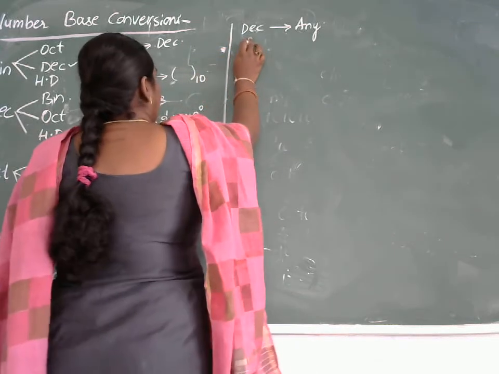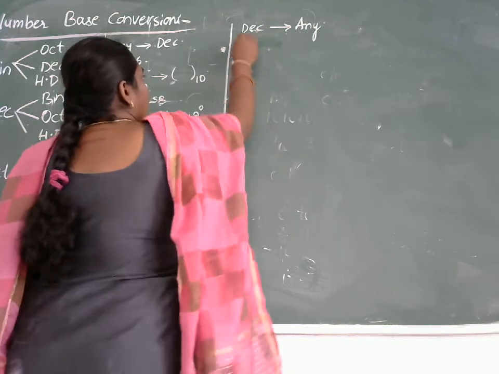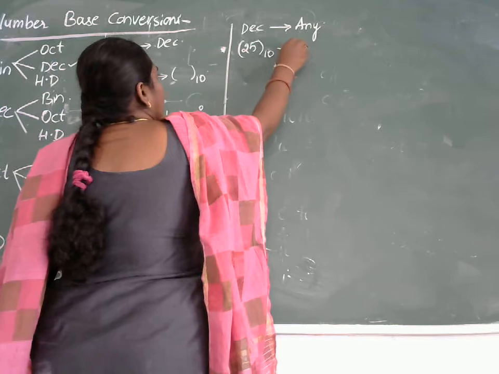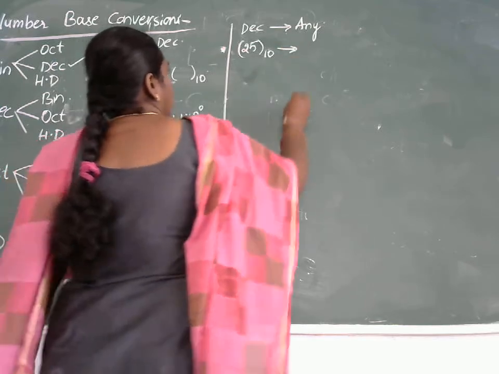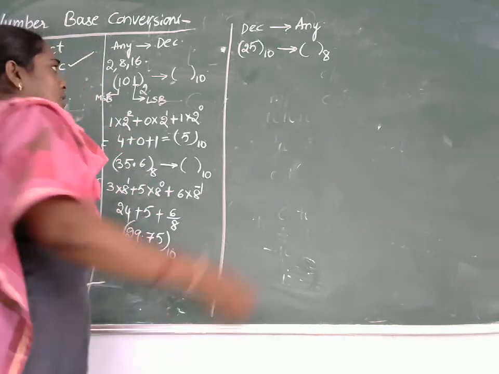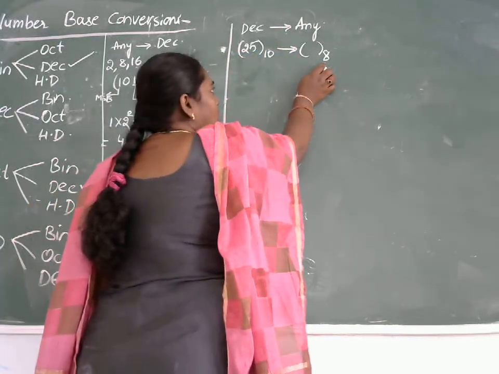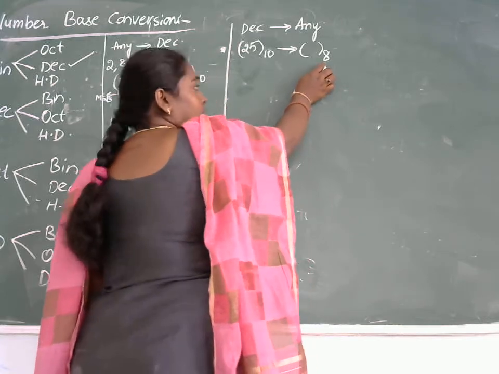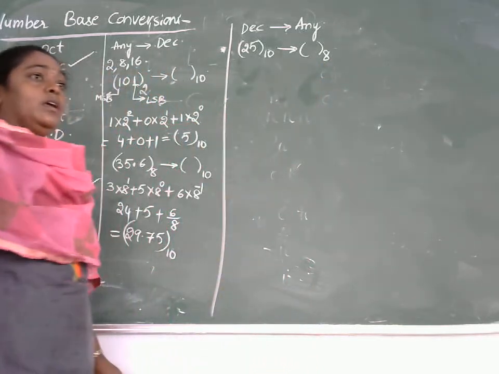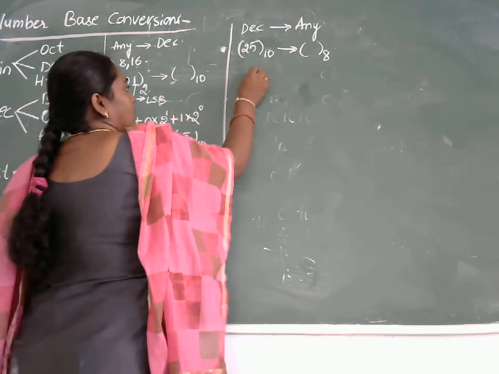So let me take a decimal number 25. I want to convert this 25 into an octal number. So the given number is decimal, we need to convert into octal.